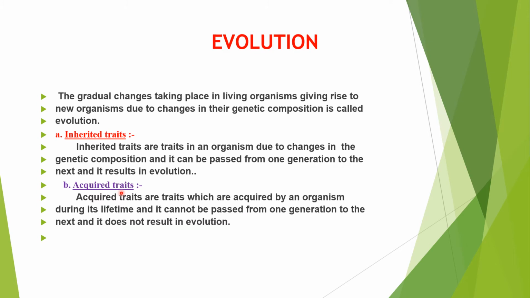This is a somatic variation which is related to organs. That's why acquired traits do not result in evolution and cannot be passed from generation to generation, right, children? So remember these two traits, inherited traits and acquired traits.